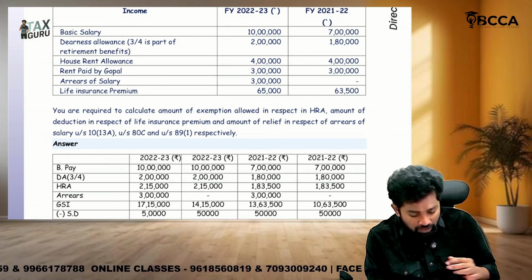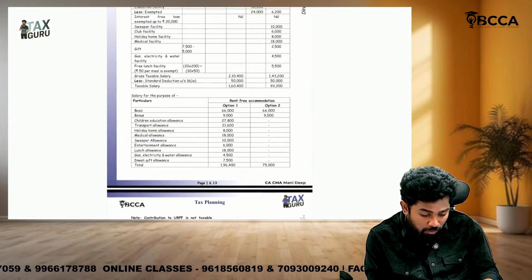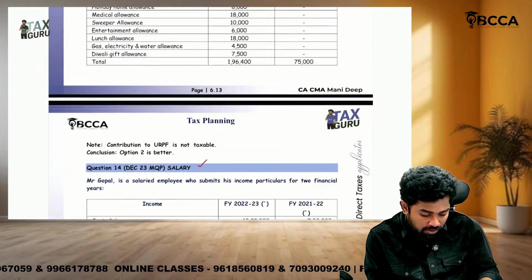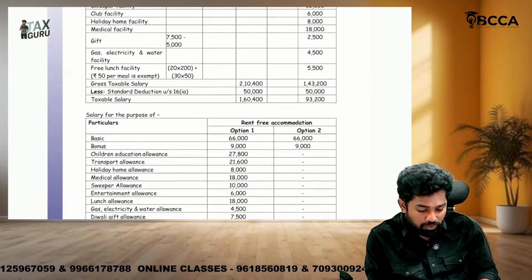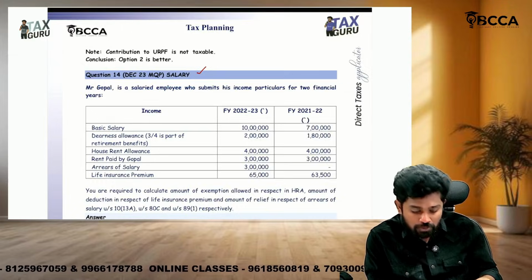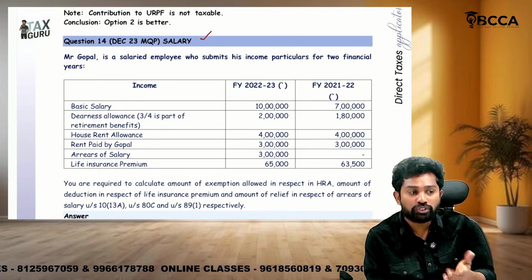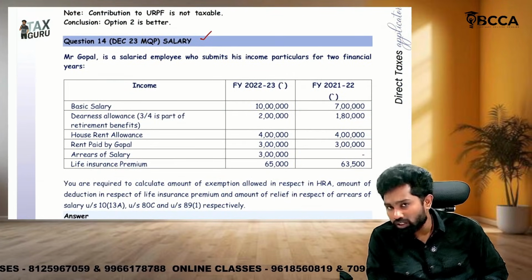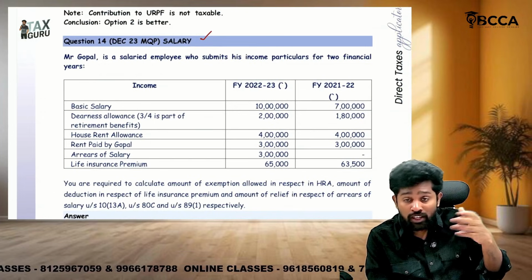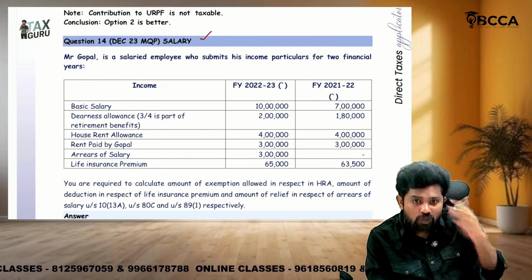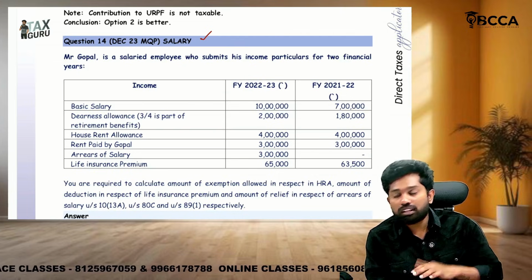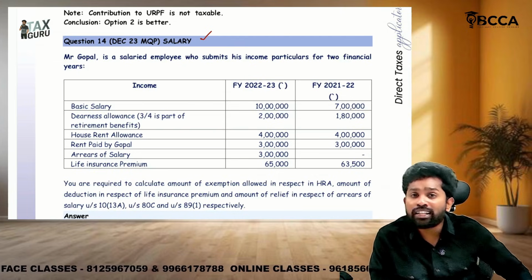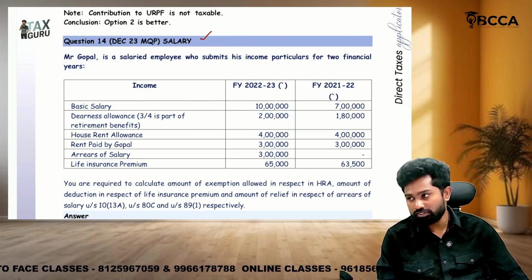But if at all they ask, these two are model question paper questions only. This is December 23 MQP and this is December 24 MQP. So if they ask also, my feeling is they'll ask only these MQP questions. There is such a risk if they ask on a new point, but ignore it. Trust me, if they ask from salaries, it would be from these questions only. So at least if you learn these questions, it would be enough.